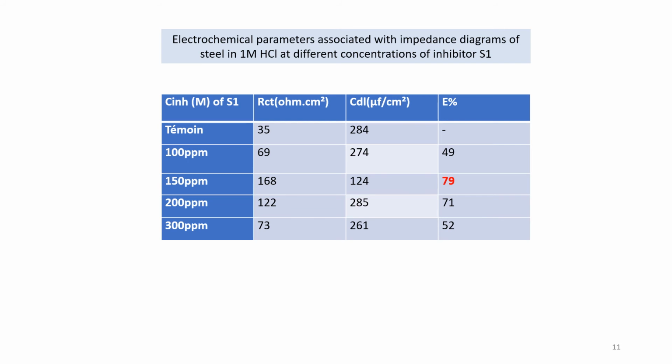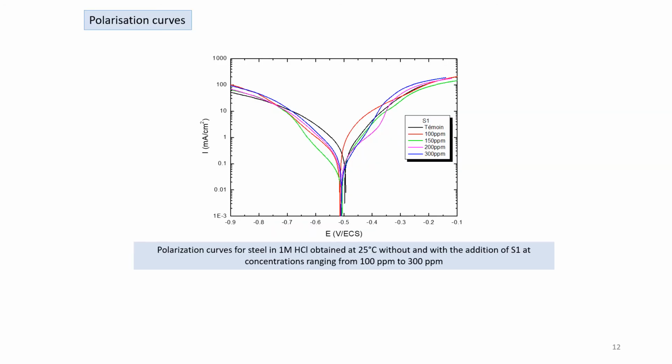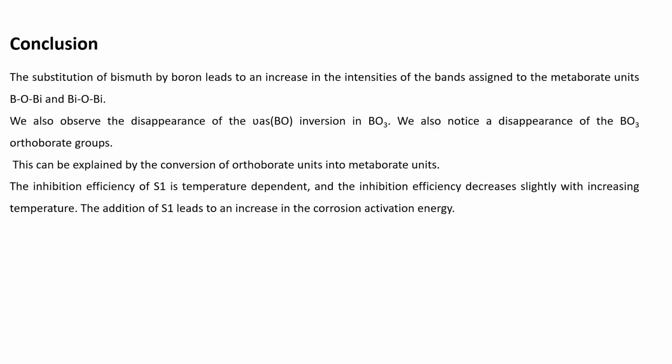For the charge transfer resistance RCT values, the best efficiency is at 150 ppm, in the order of 79% for S1. Polarization curves: there is a shift in the corrosion potential towards the more anodic values.